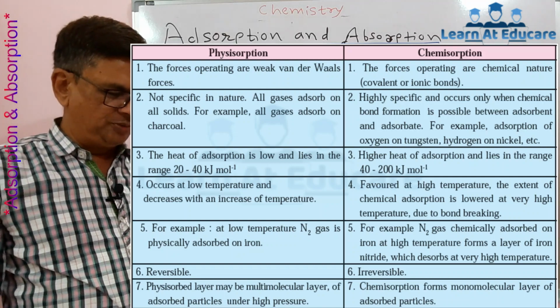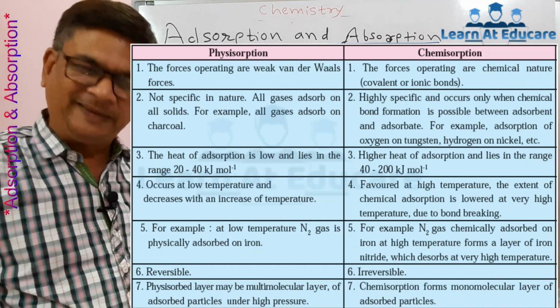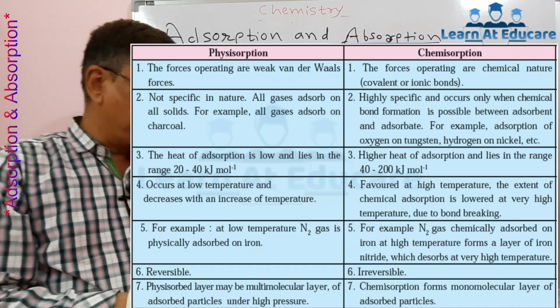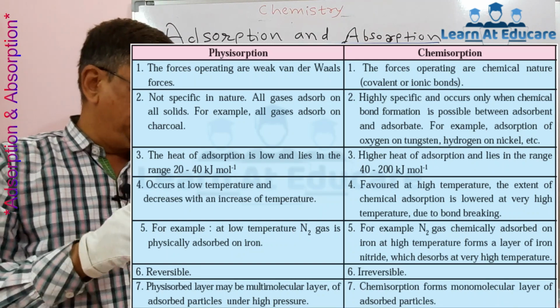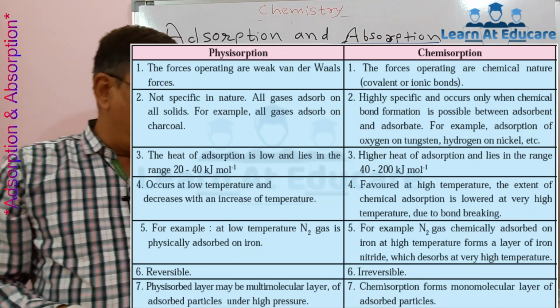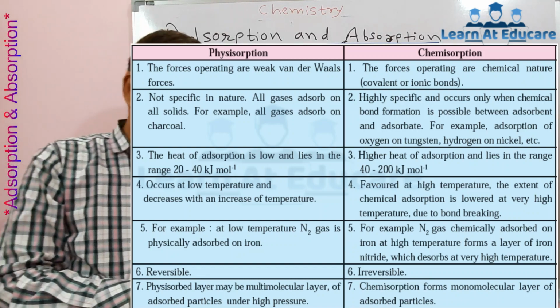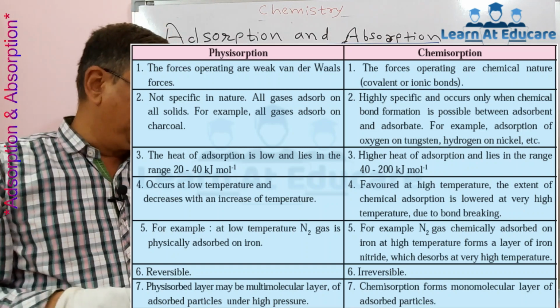Second point: physisorption is not specific in nature, but chemisorption is highly specific. Then in physisorption, the heat of adsorption is low, and in chemisorption it is high. Physisorption occurs at low temperature and decreases with increasing temperature, but chemisorption occurs at high temperature, meaning it is favored by high temperature.